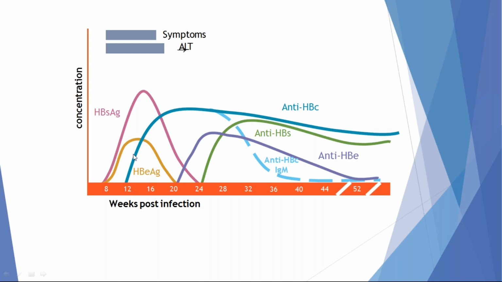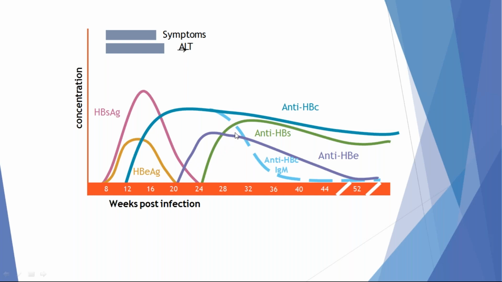Over a period of 12 weeks, the first antibody to appear is anti-HBc. The first antigen to appear in hepatitis B infected patients is HBsAg. The first antibody we can isolate in patient blood is anti-HBc, IgM anti-HBc, followed by IgG anti-HBc. Following the anti-HBc antibody, there is anti-HBe, which we can isolate around 20 weeks. Lastly, anti-HBs.